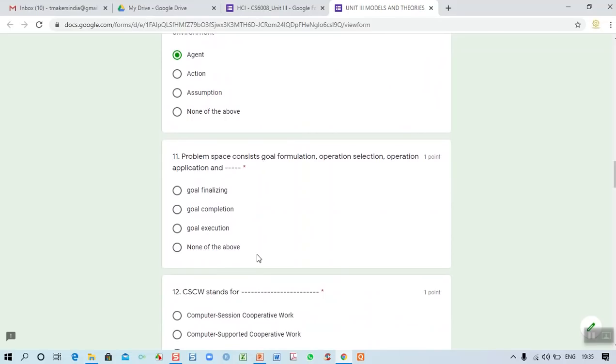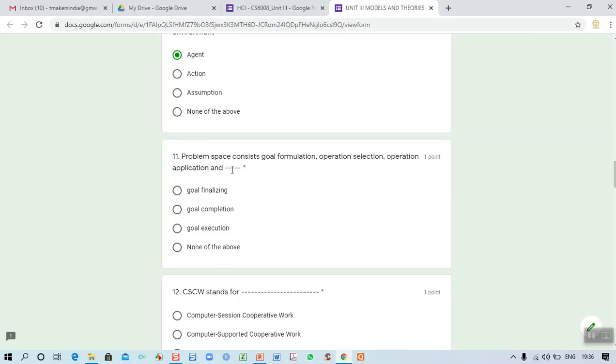And the 11th one, problem space consists of goal formulation, operation selection, operation application, and last goal completion. This is the sequence in which the problem space has to be focused. We identify the goal, then select the methodology, that is operation selection. Third is how to apply.